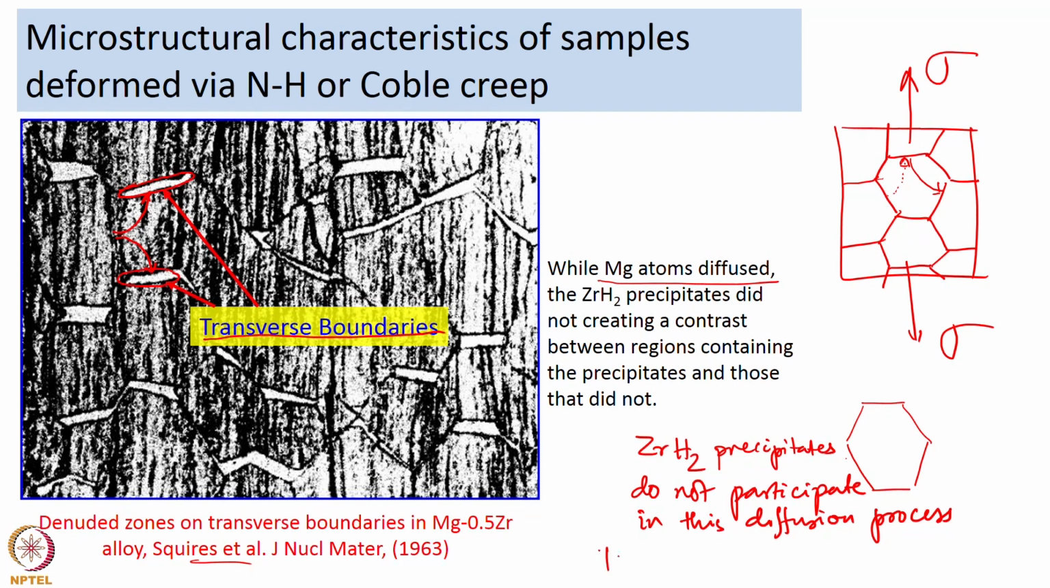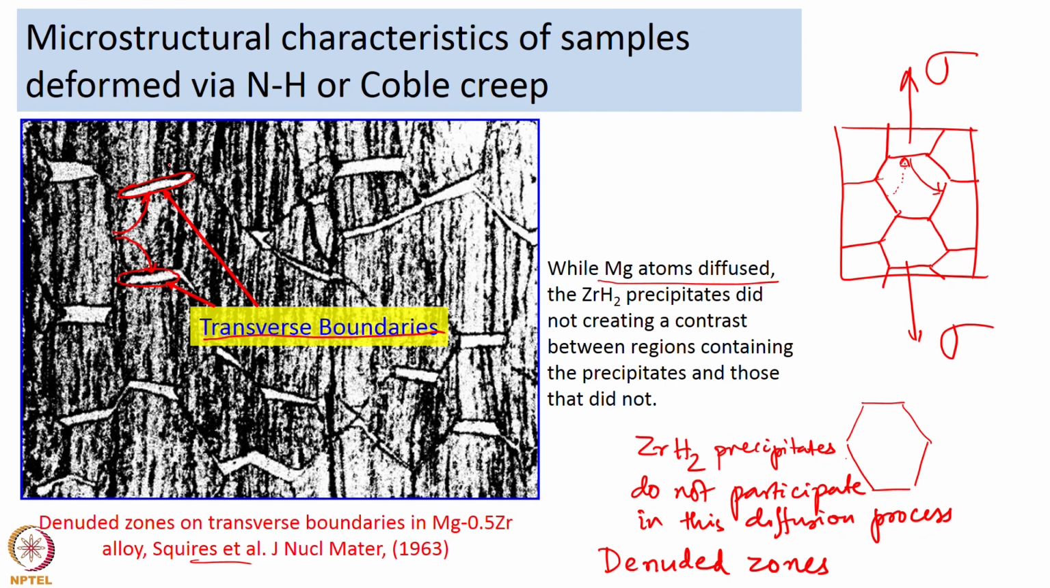So, these are also known as denuded zones. So, you do not have any zirconium hydride precipitates moving into the region. That is why that region is clear of the black spots or the black contrast that we are seeing at other locations.